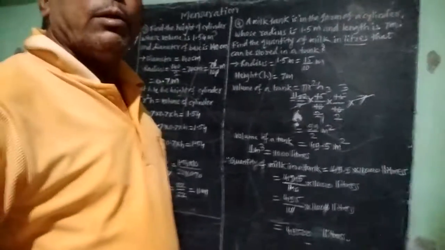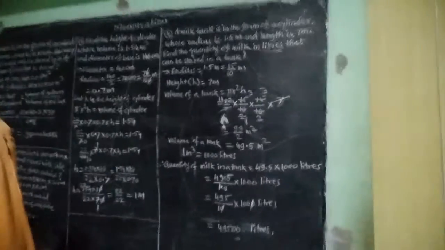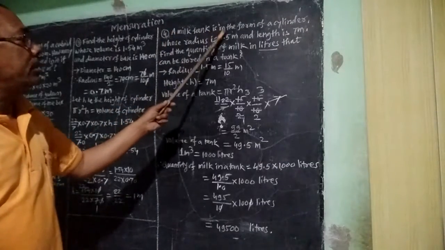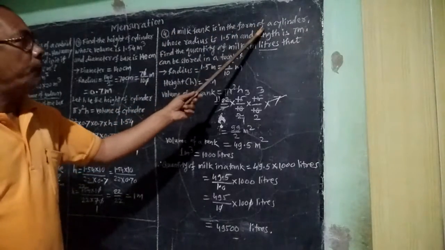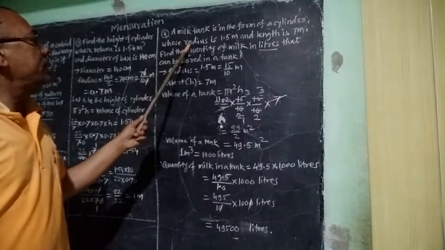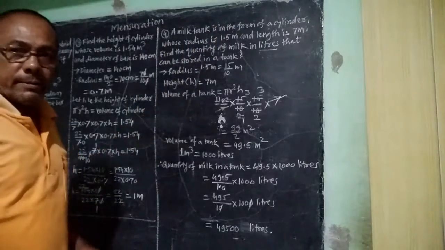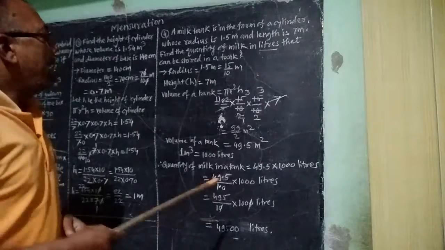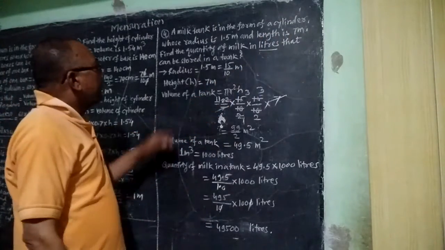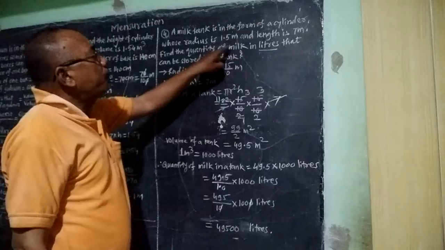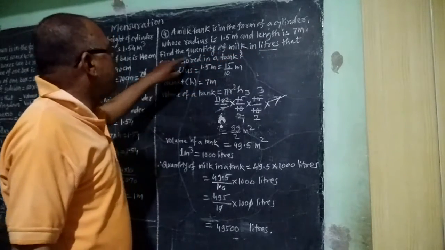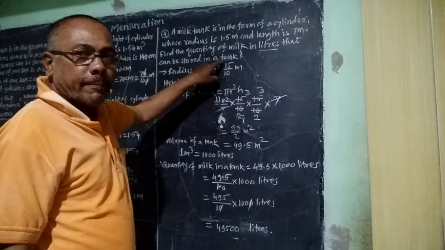Now we have one more example to see here, that is: a milk tank is in the form of a cylinder whose radius is 1.5 meter and length is 7 meter. Find the quantity of milk in liters that can be stored in the tank.